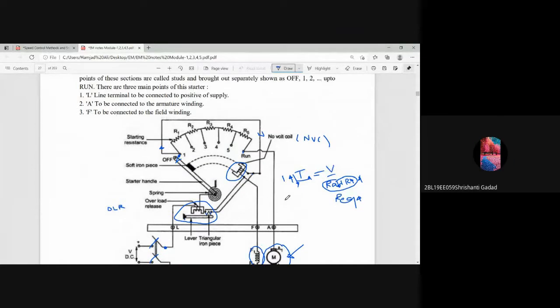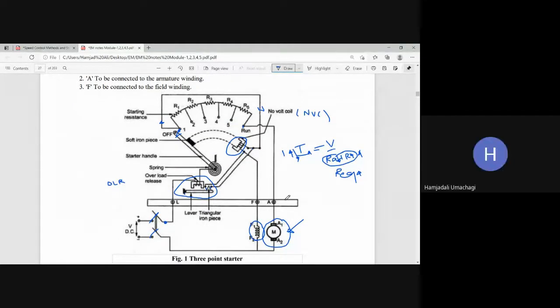Okay, so this is all about the 3-point starter. But here there are certain disadvantages. What is that disadvantage? Let us see. In the case of a 3-point starter, if I am going for speed control of a DC shunt motor using the flux control method, what is the speed equation? N is directly proportional to what?